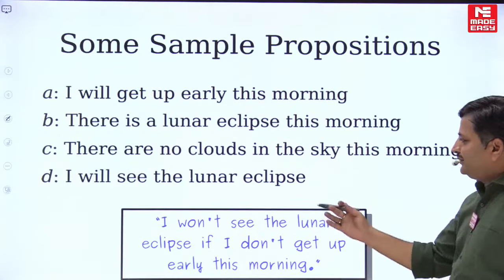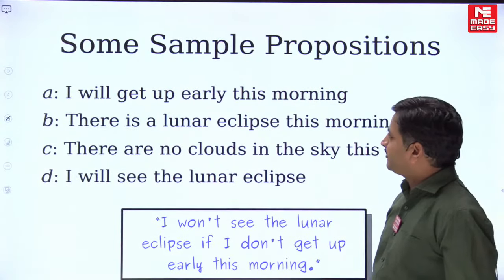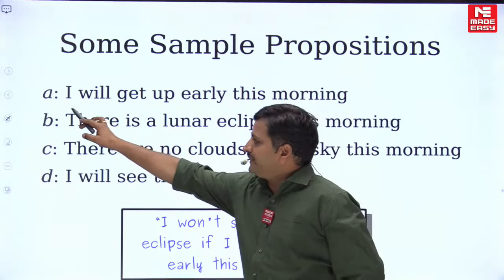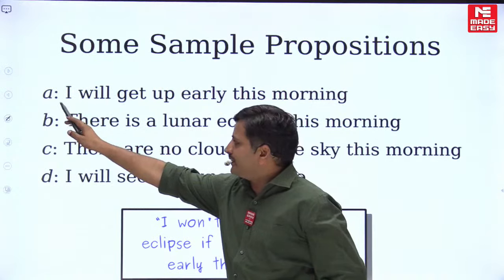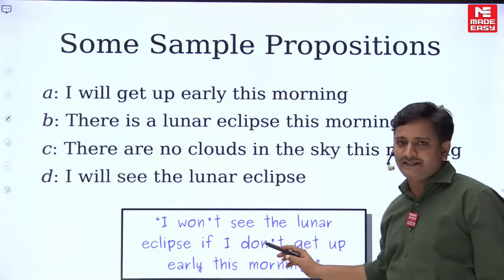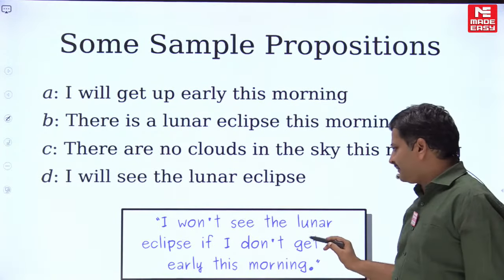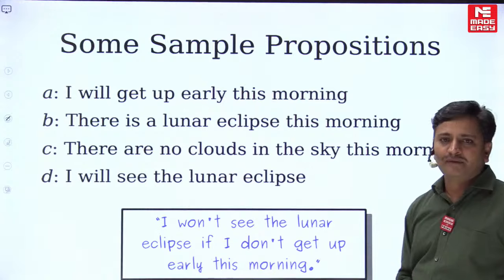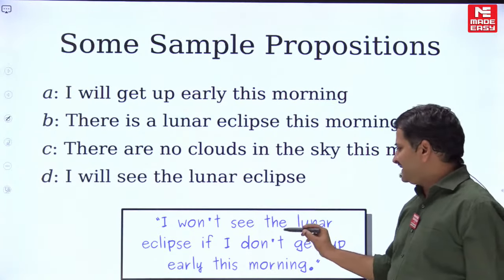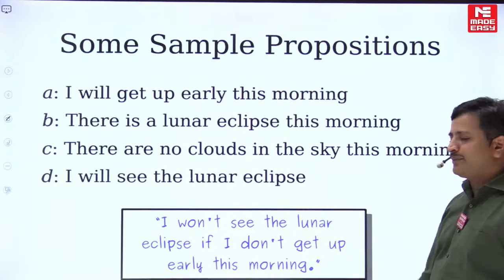Can you look at this statement, friends, and write the propositional logic statement? I provided 4 propositions, A, B, C, D. I'm expecting the propositional logic statement for this one. I won't see the lunar eclipse if I don't get up early this morning.